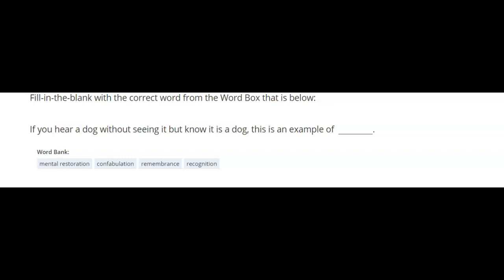Fill in the blank with the correct word from the word boxes below. If you hear a dog without seeing it but know it is a dog, this is an example of blank. Mental restoration, confabulation, remembrance, recognition.